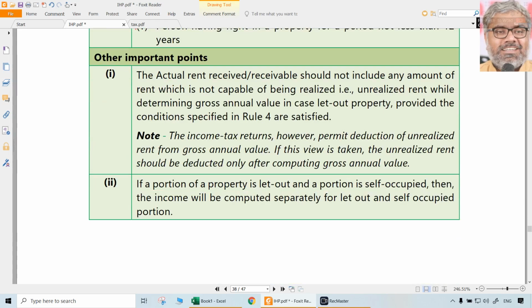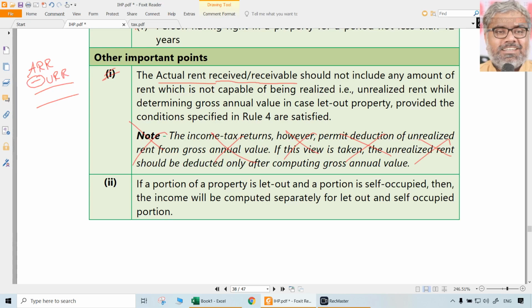And as we already know, if there is rent received or receivable, actual rent we are looking at, and if there is any unrealized rent, that unrealized rent can be deducted from this actual rent received or receivable. That is what usually we do. Don't do multiple types of treatments. This unrealized rent has to be deducted from actual rent received or receivable only.